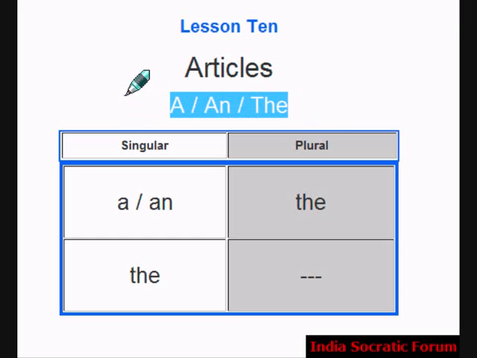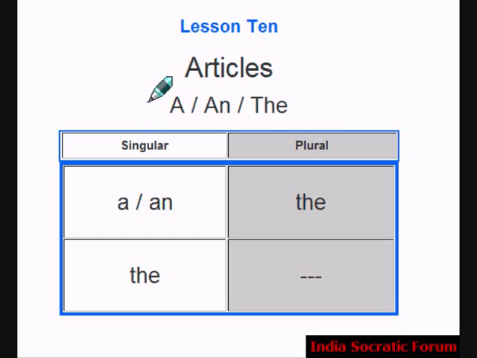Let us see in some examples how these are used. Singular form of the articles are a and an. This is more general form. We use a and an for a general purpose. We use the for a specific purpose.